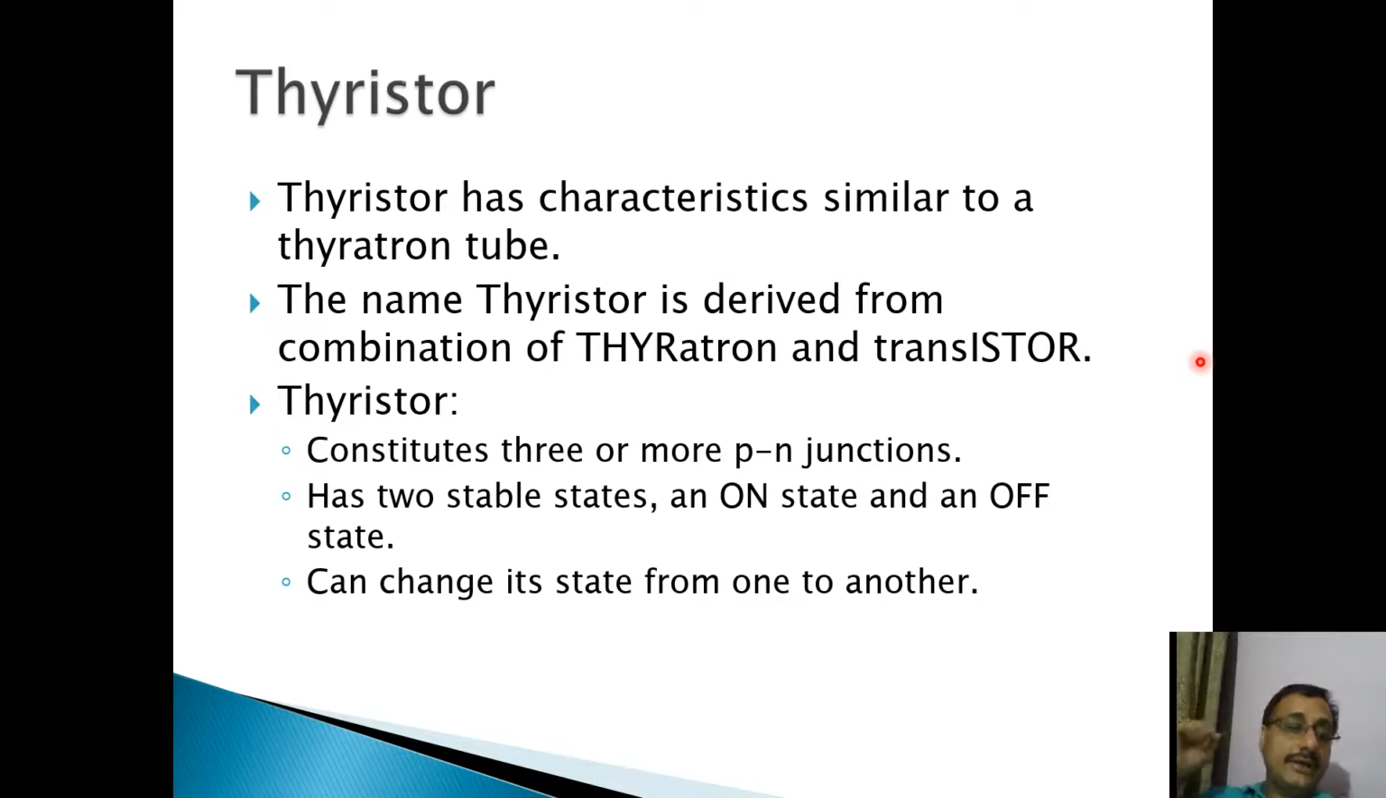Now, what are the other characteristics? It should have one on and one off state. Basically, these thyristors are used for switching on and off the power. So the devices which are covered in thyristor should have two stable states, that is on state and off state, and we should be able to switch from one state to another by using these components.